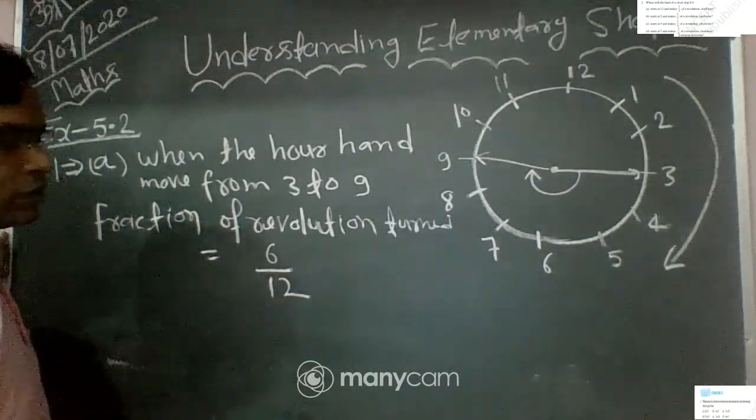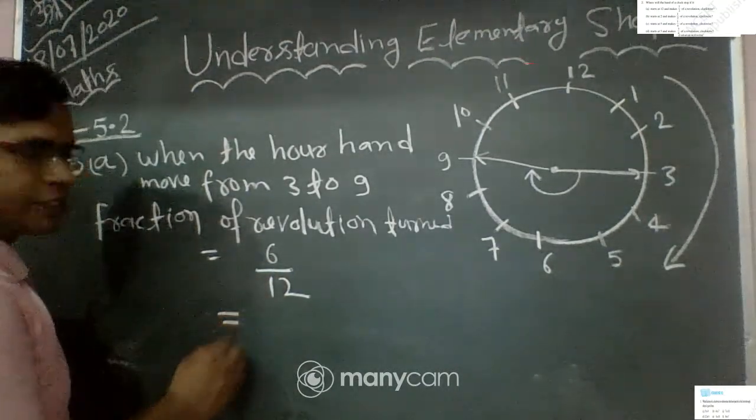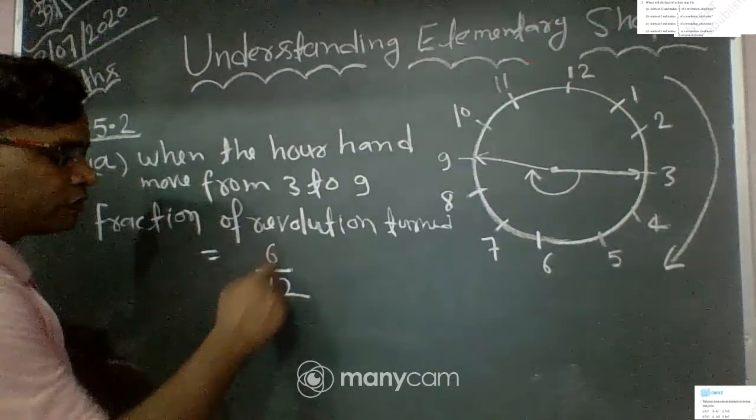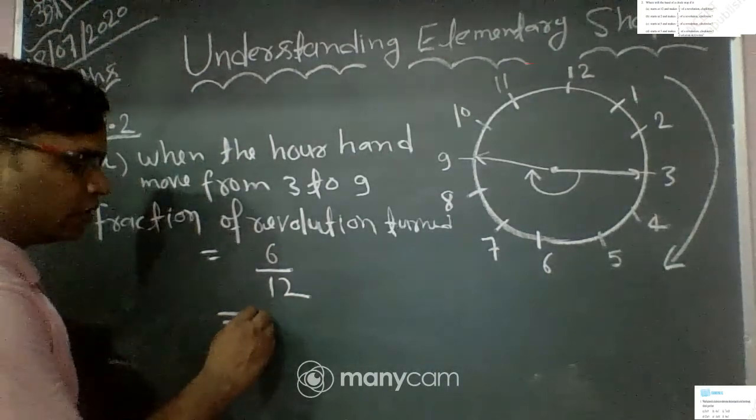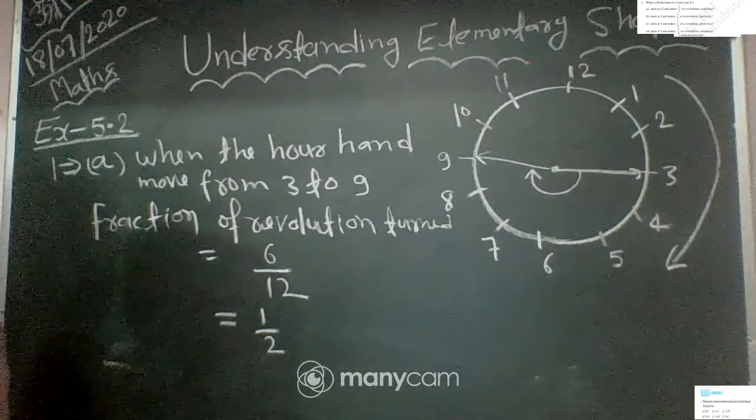Clear? If you simplify it, 6 ones are 6, 6 twos are 12, so the fraction of revolution is 1 by 2.